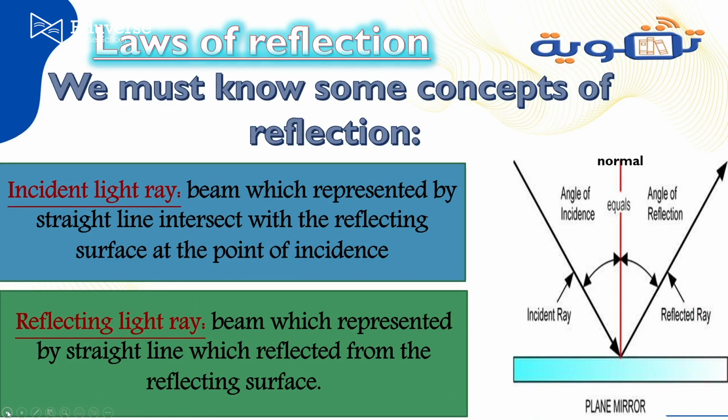Like this, the light ray which is represented by a straight line which intersects the reflecting surface is called incident light ray. And the light ray which is represented by a straight line which is reflected from the reflecting surface is called reflecting light ray.